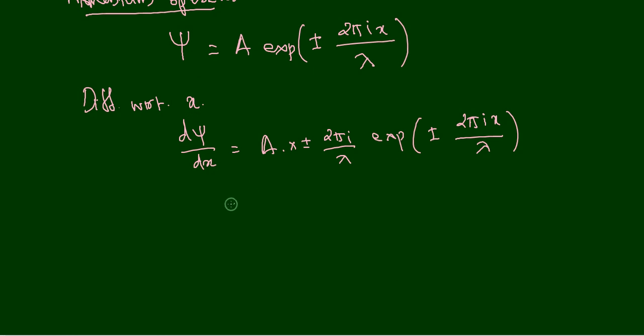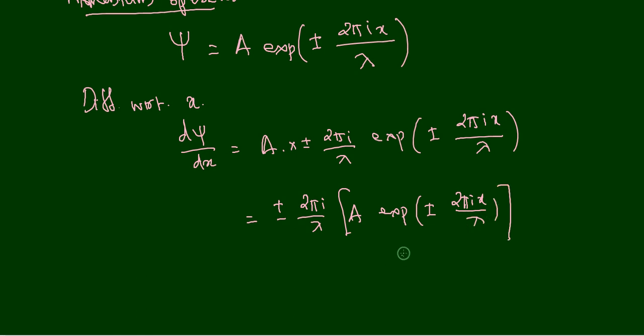Or we can write it like plus or minus 2 pi i divided by lambda times A exponential plus or minus 2 pi i x divided by lambda. That is how we can write it.